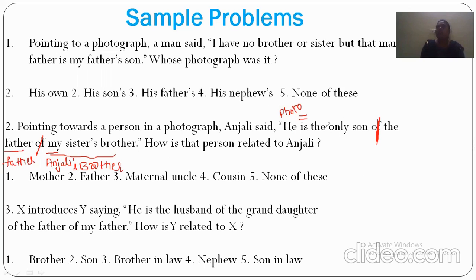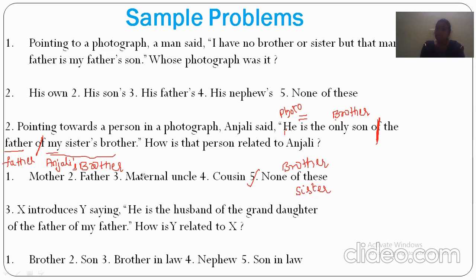Then the only son of the father. Father has only one son. So there is no possibility of another one for Anjali. The father's only son means what? Her brother. So that brother is equals to the person who is in the photograph. So how is that person related to Anjali? The answer is brother. Suppose how is Anjali related to that person, it means sister.